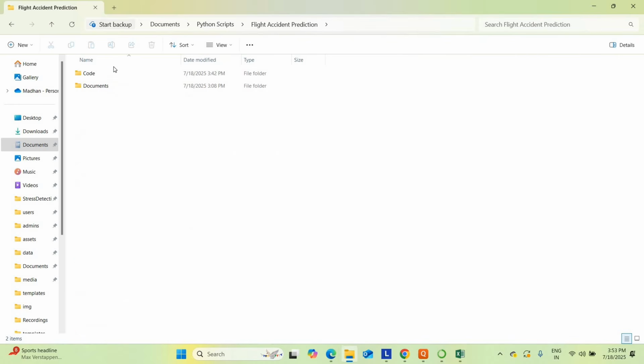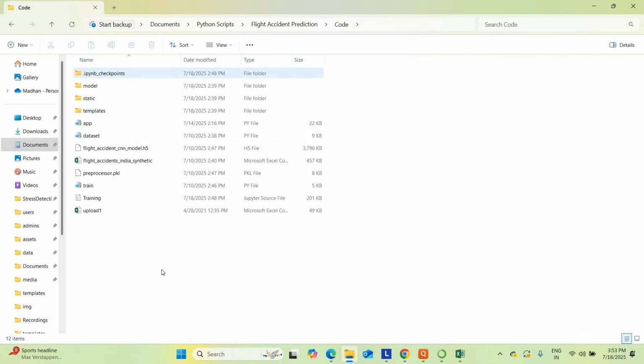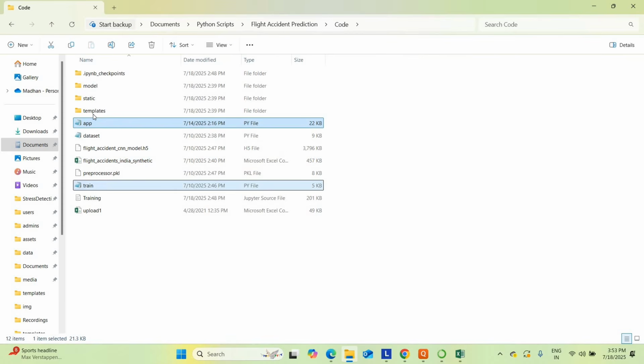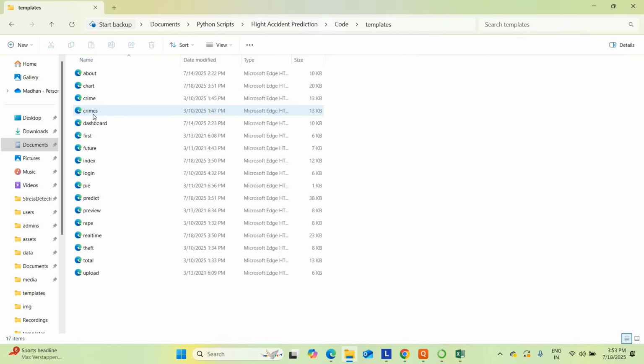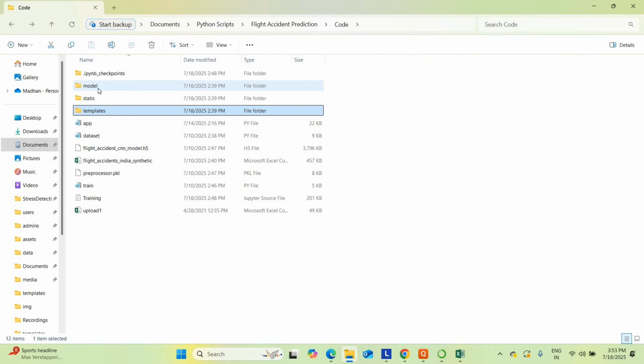So this is our project folder. You can find the code folder. Inside the code folder, you can find the complete project data set, then our project main code app.py, then the train code. You can get the HTML templates, everything with this project. Okay, so the complete project is available here.